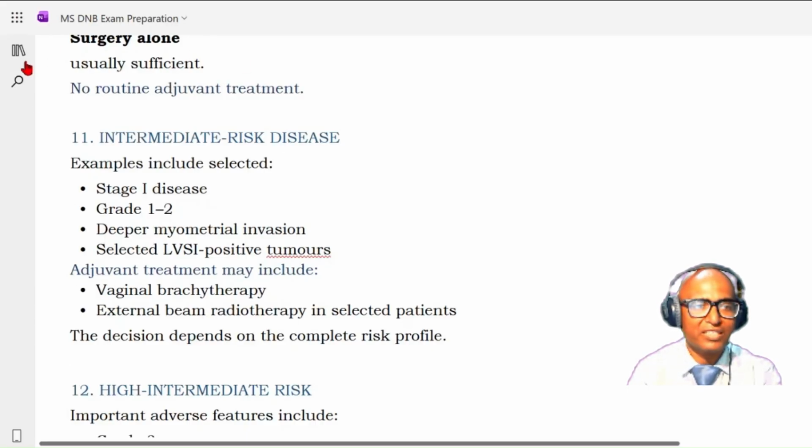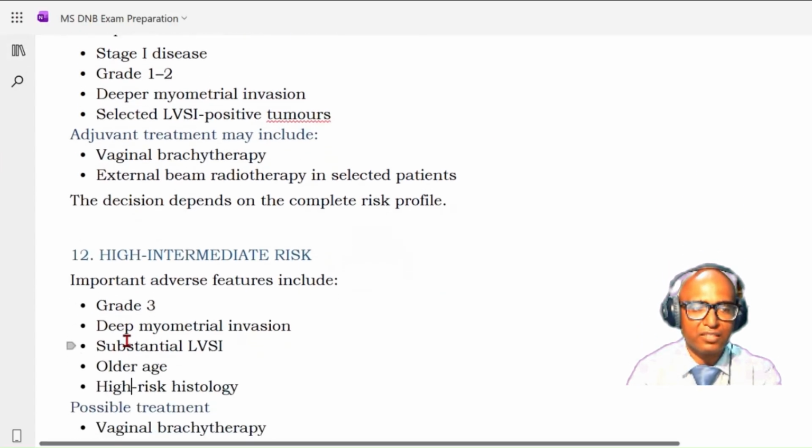No adjuvant treatment is required in low risk disease, while in intermediate we are adding the vaginal brachytherapy and we are considering external beam radiotherapy in selected patients. So here EBRT is SOS. Okay, so the decision depends on the complete risk profile. So you have to again see all those parameters and then take a decision.